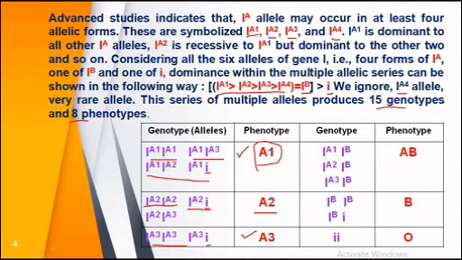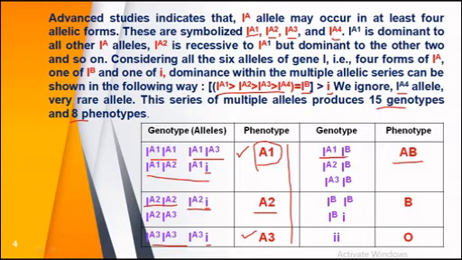In this way, A type of blood group can be formed in these 3 forms, A1, A2, A3, by multiple allelic interactions.